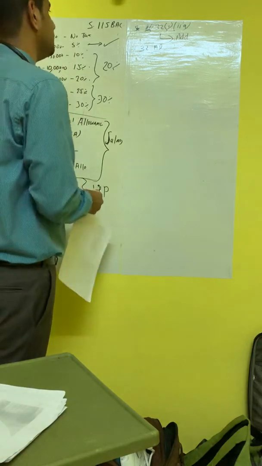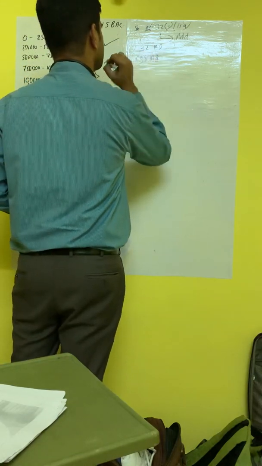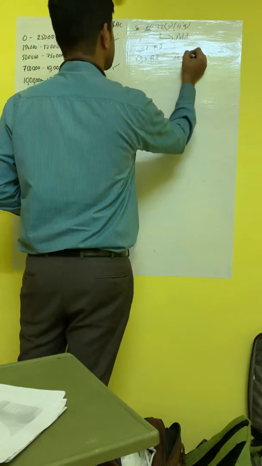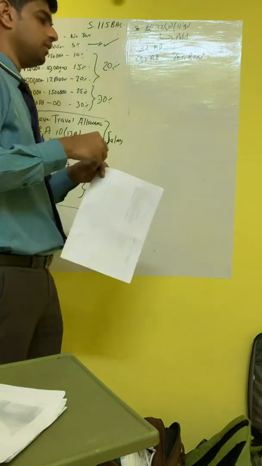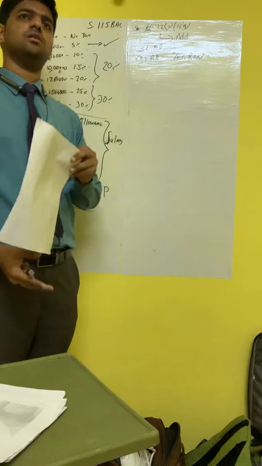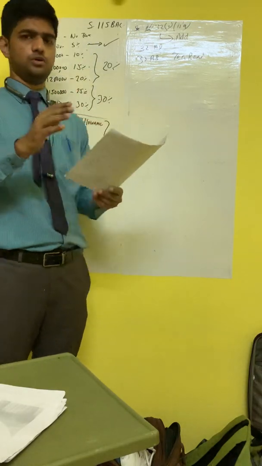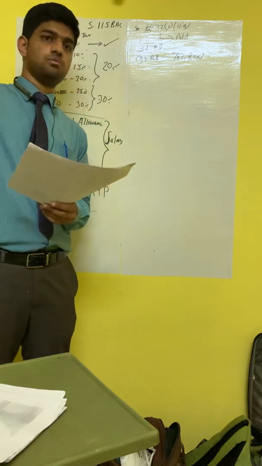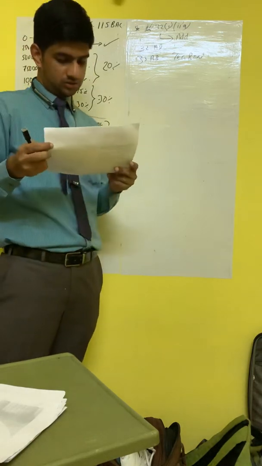This 33AB is for tea board and coffee board. You can make a separate allowance, and that allowance can be claimed as a deduction. That is what is mentioned in 33AB.